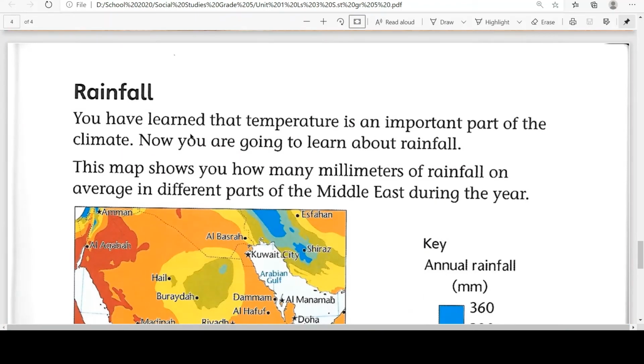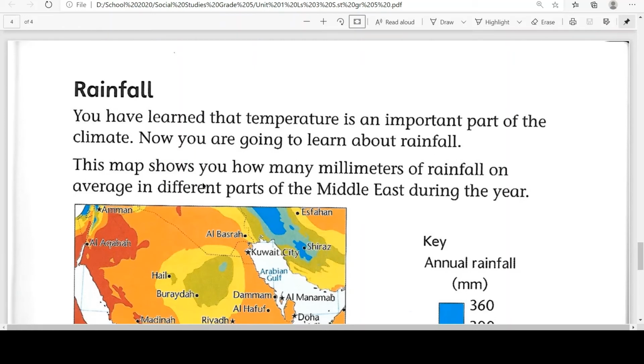Rainfall. You have learned that temperature is an important part of climate. Now you are going to learn about rainfall. Rainfall is also very important in our daily life because it tells us the amount of water any area receives.